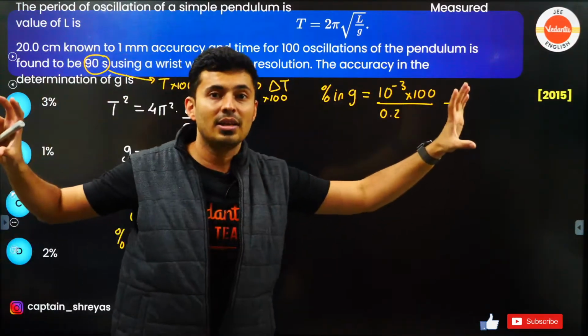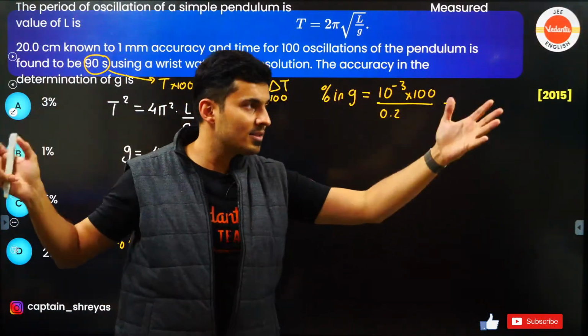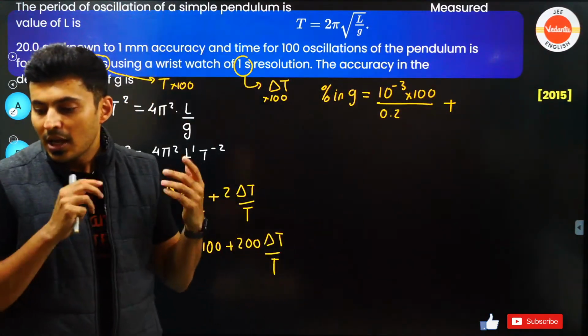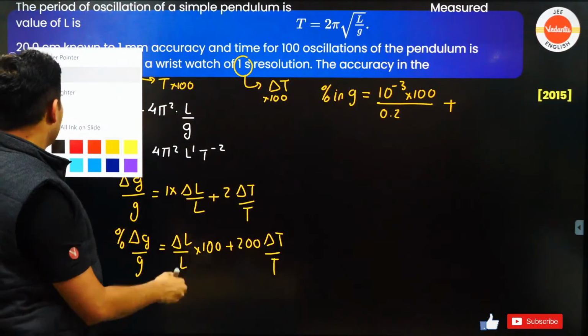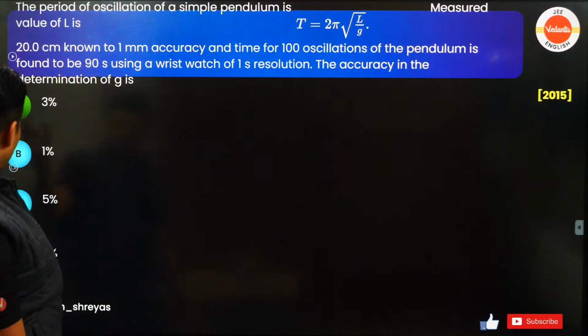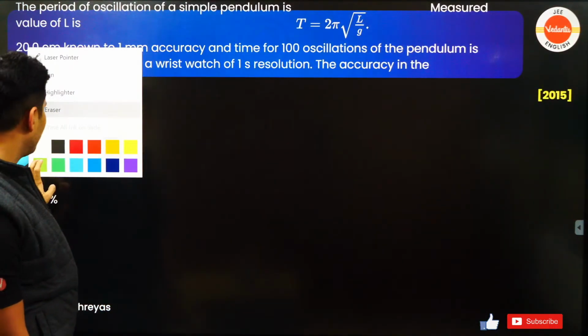So for 100 oscillations, this is the error. For 100 oscillations, this is the time. So for one oscillation, the error will be this by 100, that by 100. Okay? So I'll explain this if you are not getting it. No issues. I'll probably go to the next slide. Although the answer is seen, forget about the answer.